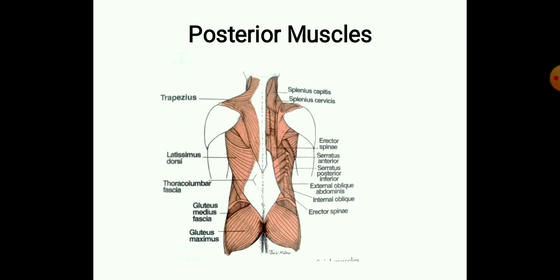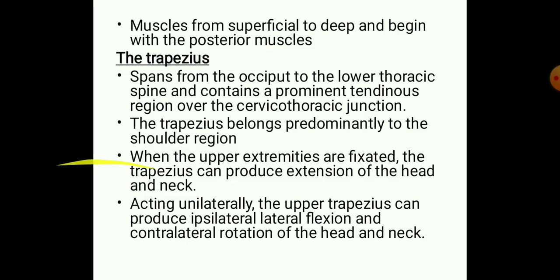Basically, the trapezius is a muscle primarily acting on the shoulder joint, but when the upper extremity or the shoulder is in a resting posture, the trapezius can act in cervical movements. When the upper extremities are fixed, the trapezius can produce extension of the head and neck. This is the primary function of the trapezius in the cervical region.